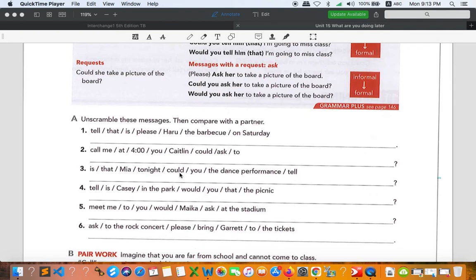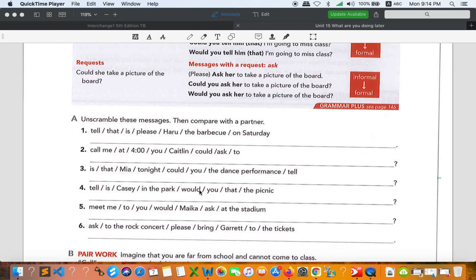So you can say, could you tell Meyer that the dance performance is tonight? Again, could you tell Meyer that the dance performance is tonight?